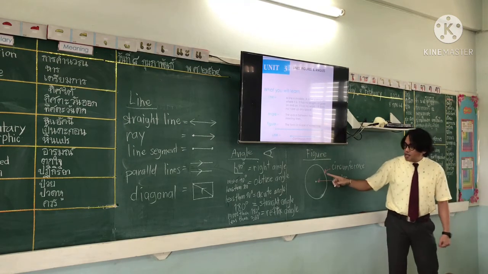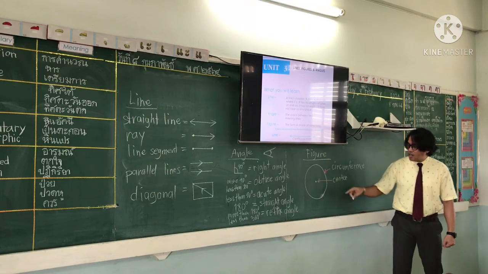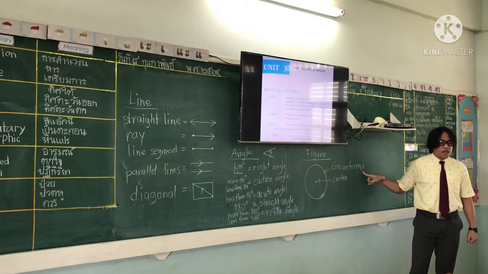Alright, so the distance around the circle is called circumference.